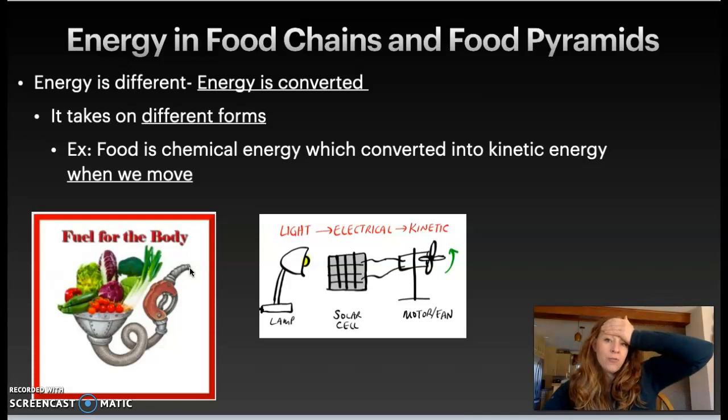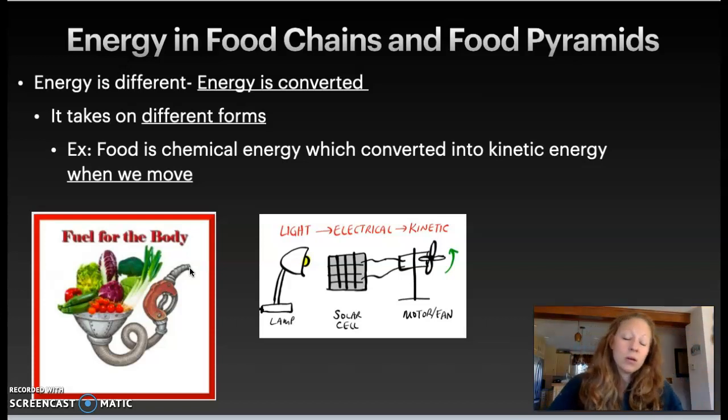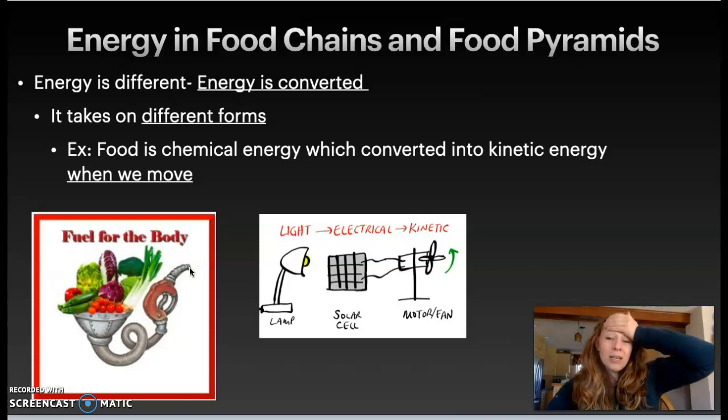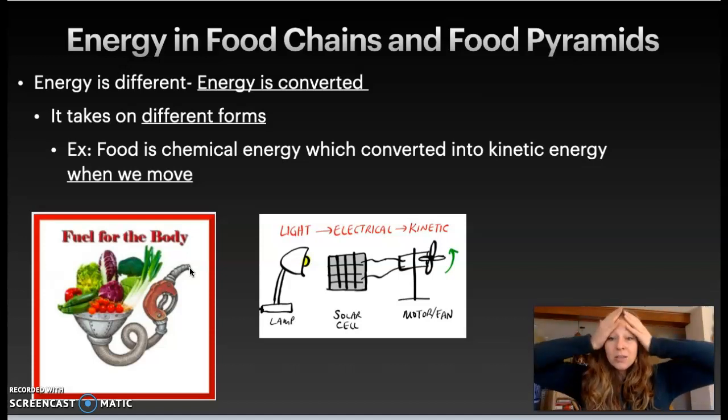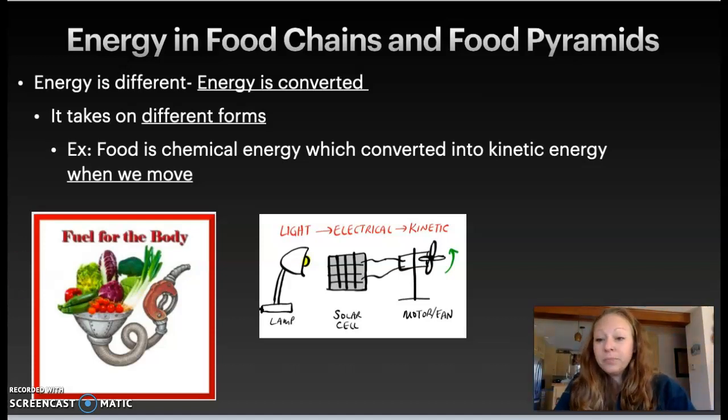If you put your hand on your forehead, that energy is being converted into heat through the process of cell respiration. So through the process of cell respiration, we are converting chemical energy into chemical energy and heat. And so we lose our heat. It just sort of escapes to the universe. It's kind of floating off of us.